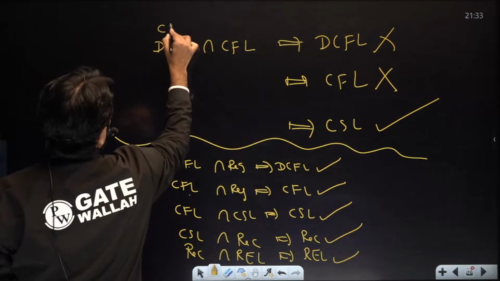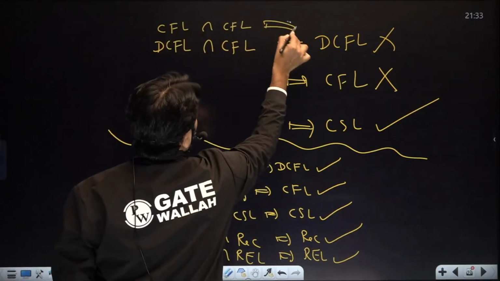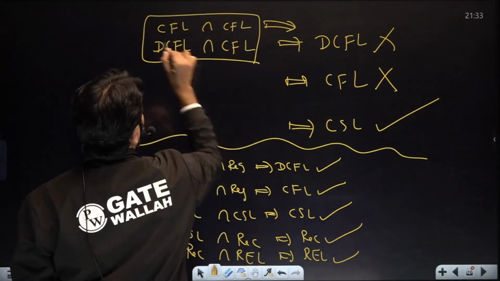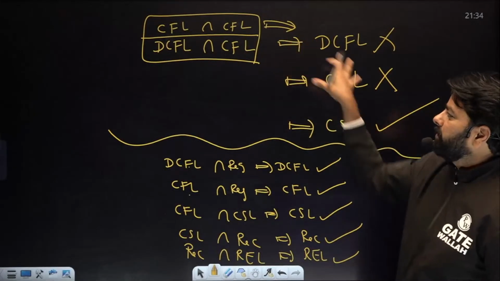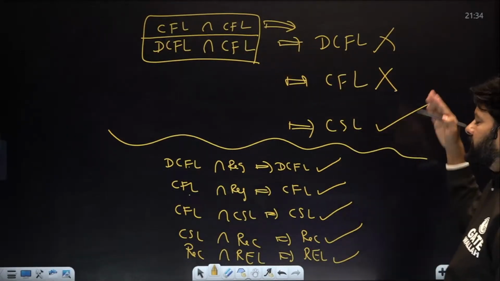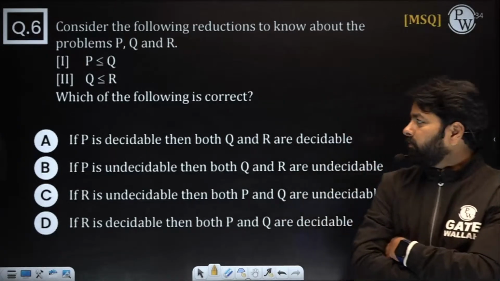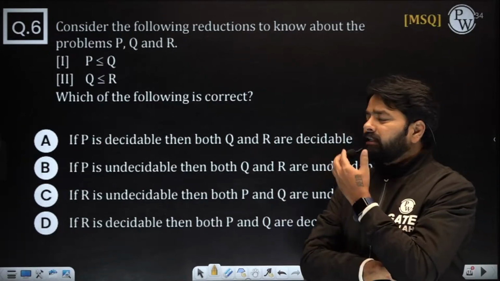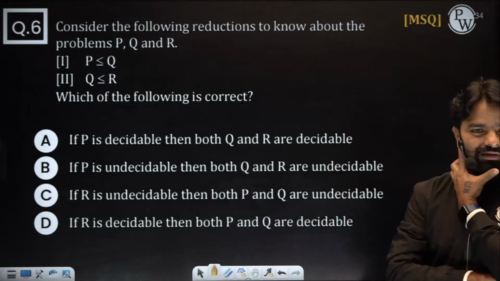Even CFL intersection CFL, the same answers will come here. For both you need to apply the same concept. This is kind of a transitivity property.